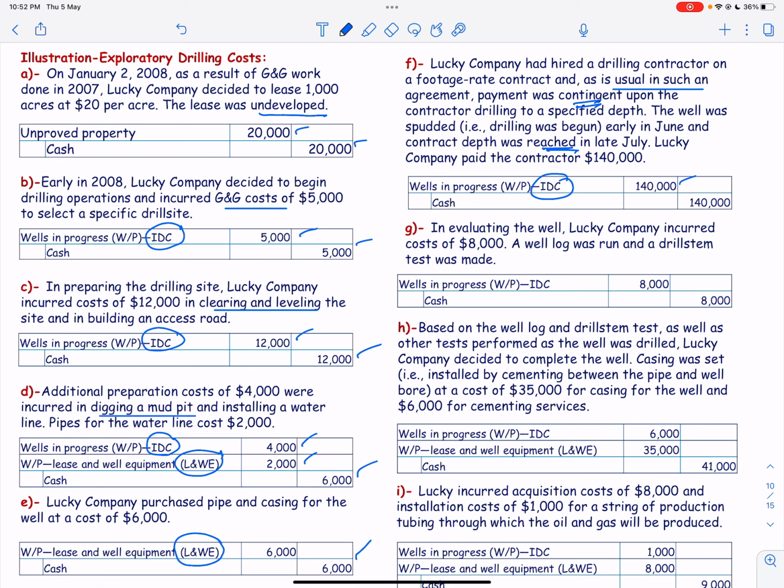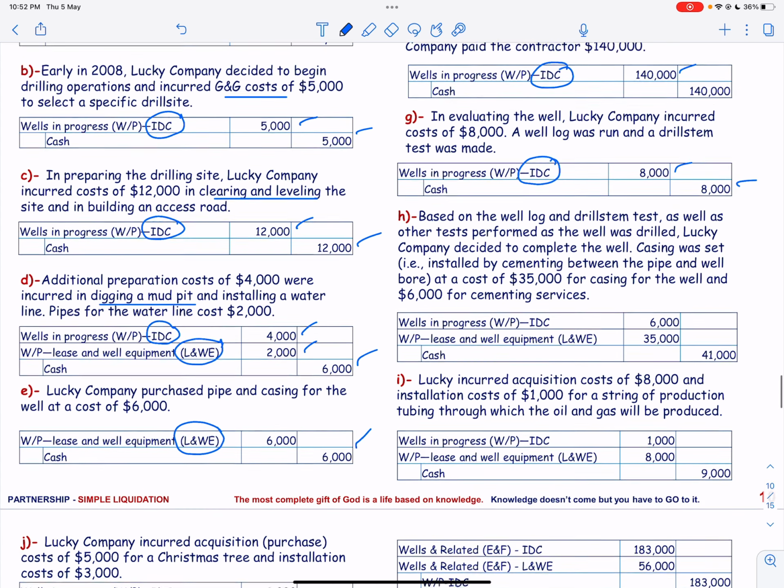Then in evaluating the well, Lucky Company incurred a cost of 8,000. A well log was run and a drill stem test was made. Again, this is an intangible drilling cost and that is debit.